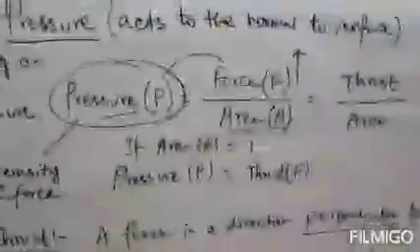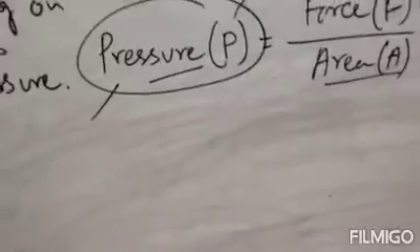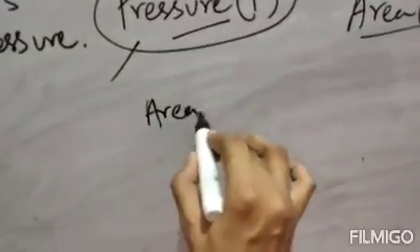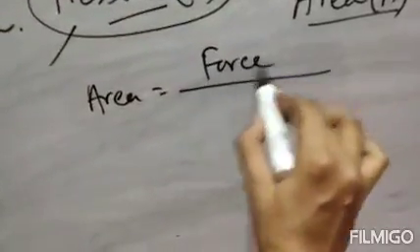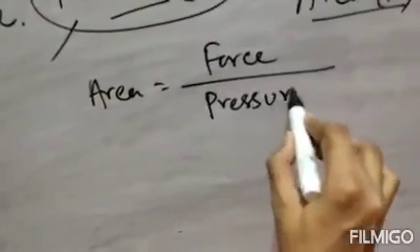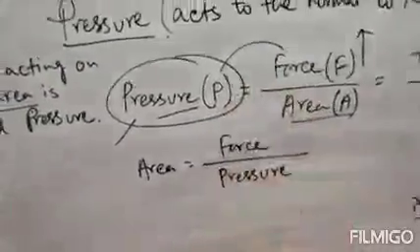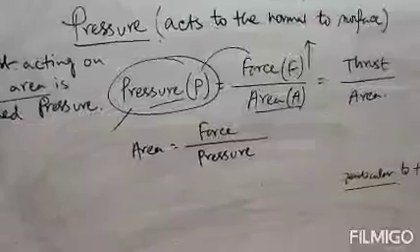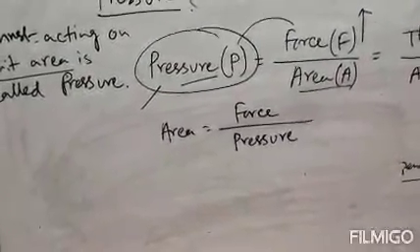Now this is pressure equal to force by area. There are two more formulas which come from this formula. This is actually the parent formula, pressure P equals force by area. So if we want to calculate area from this formula, area will be equal to force by pressure.